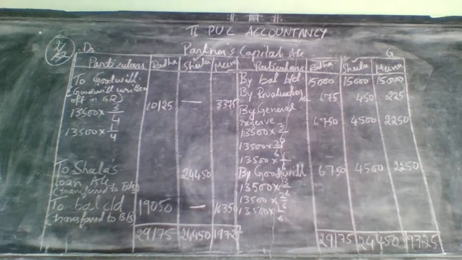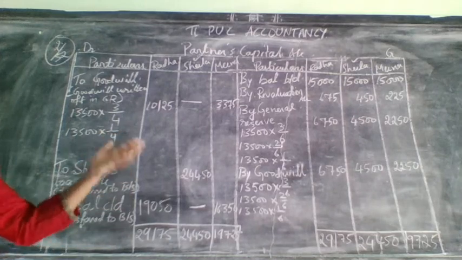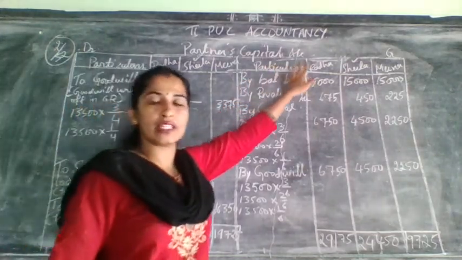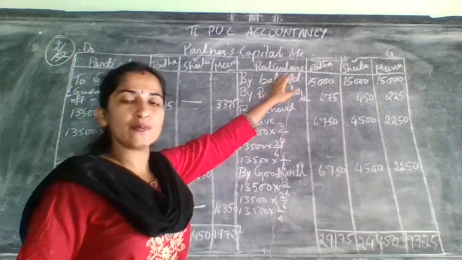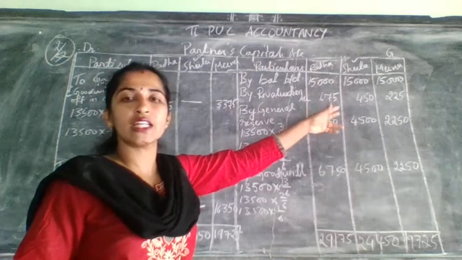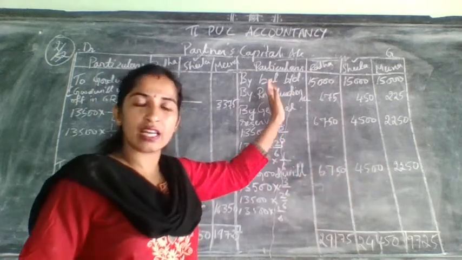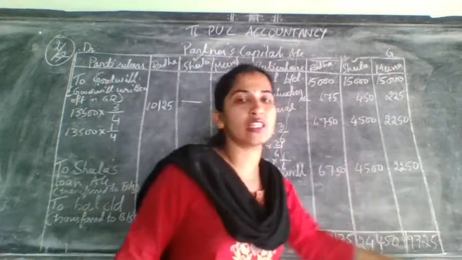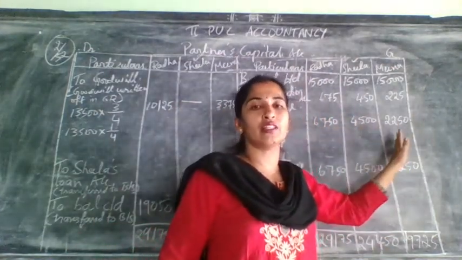So here ends the partners capital account. Once again I will explain. First thing, the capital account will always start with balance brought down. This balance brought down you got from the old balance sheet, liability side, under the heading capitals. Here this is a retirement, so this side it will always be full. That means it will be filled for all the three columns.